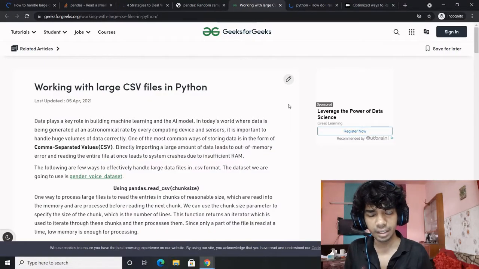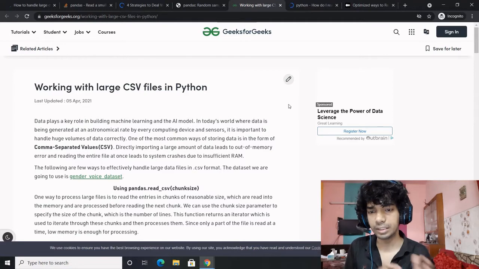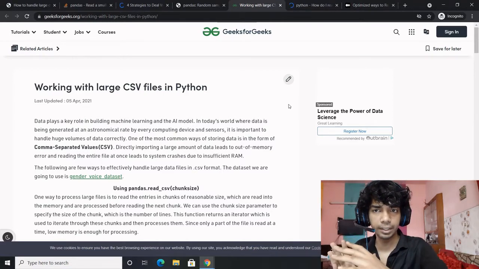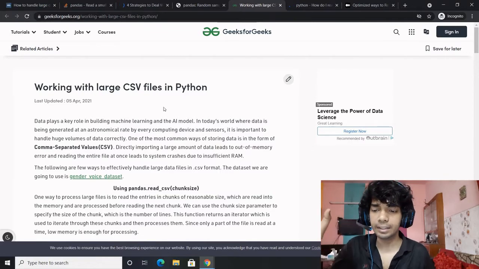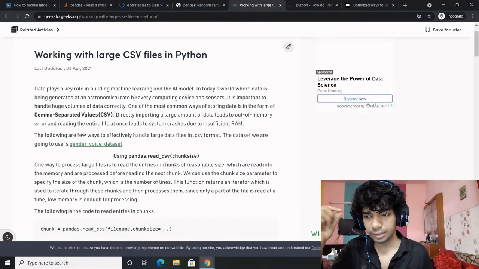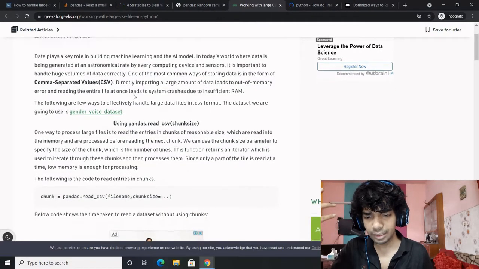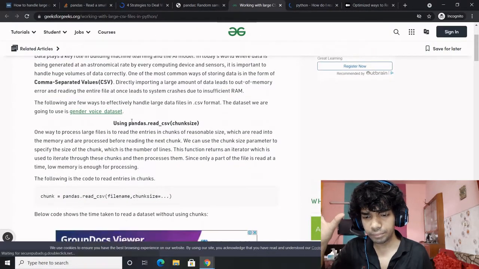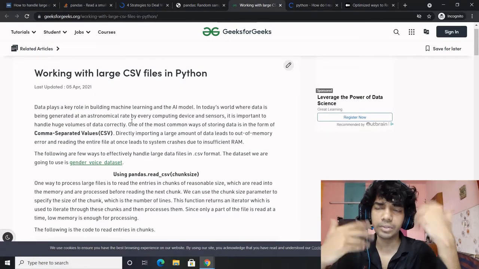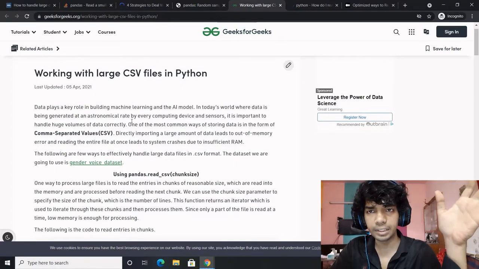Let's dive in. So our first topic of the day is how do you deal with the large CSV file, and then we'll shift towards how do you do random sampling. All right. So let us begin. Working with large CSV files in Python. What we always do is pandas.read_csv, and you pass the CSV file, and it works smoothly and fine.